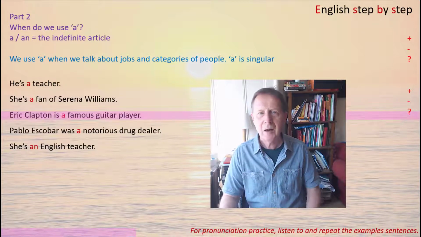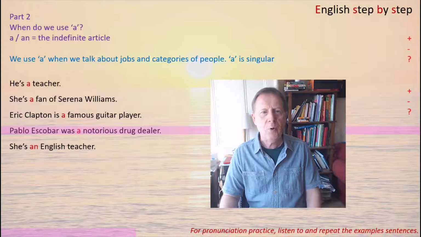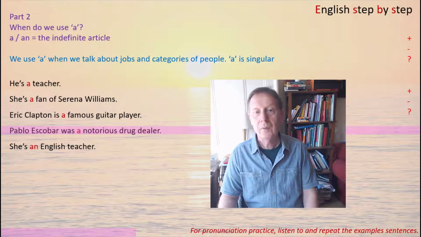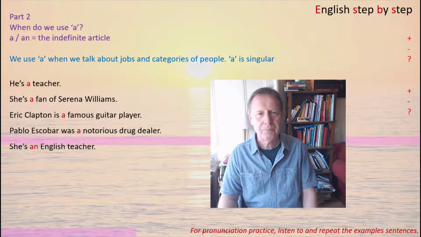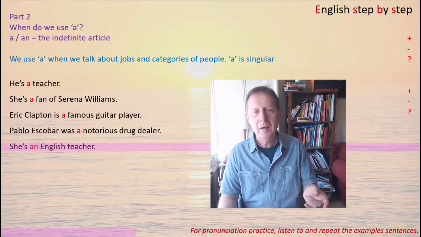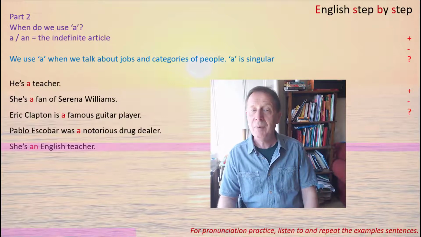Pablo Escobar was a notorious drug dealer. Again, a drug dealer is a type of person. She's an English teacher. There again you have a job, and in this case it's an, because the following word begins with a vowel. So it's an English teacher.